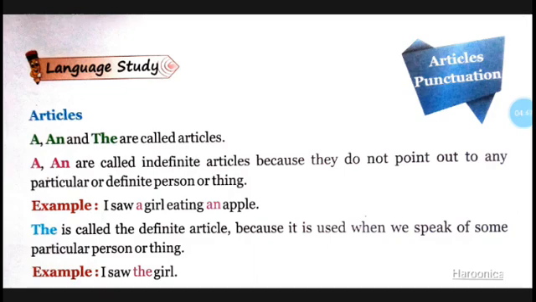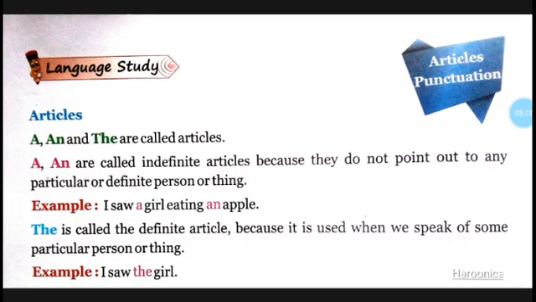So we can say, Sarah, please give me the book. When we say this, we can clearly understand that the book means the red book which Sarah has. That is why the is called the definite article.